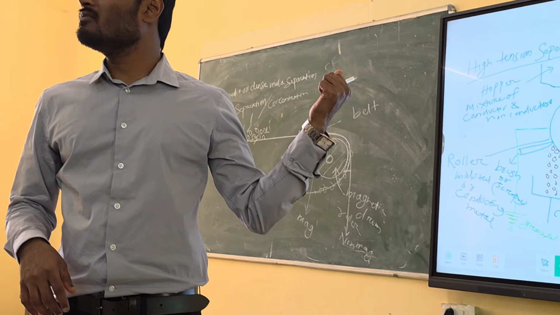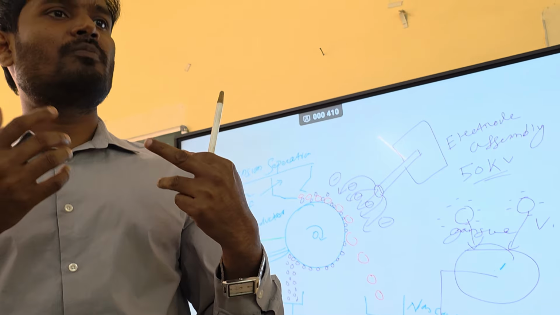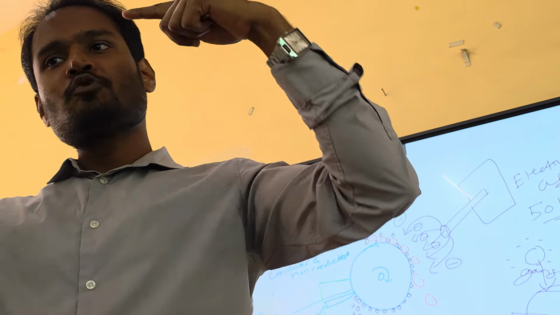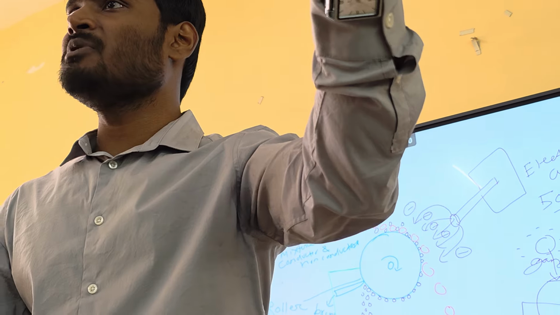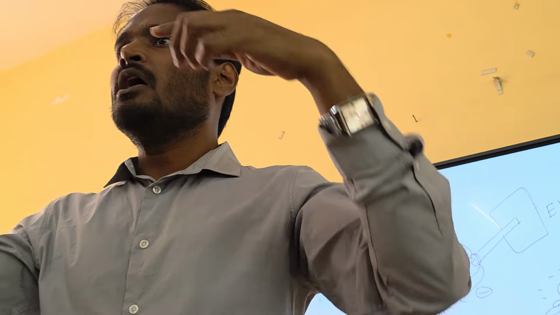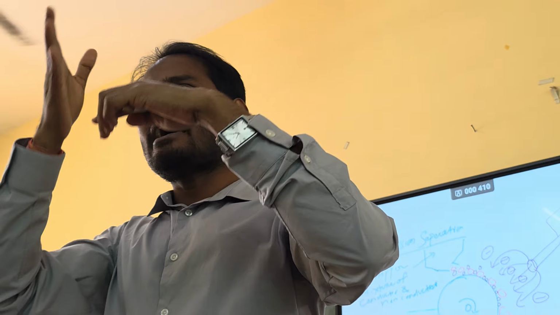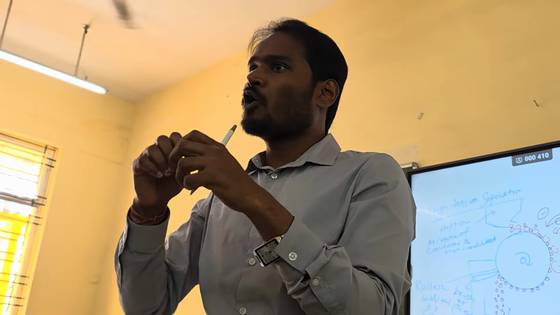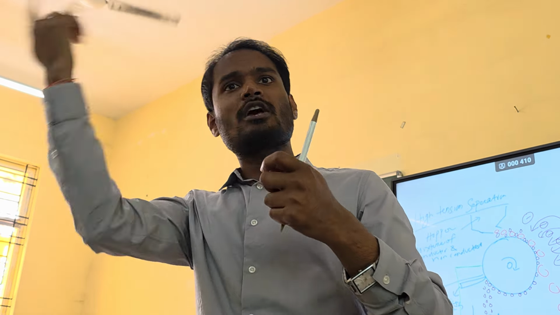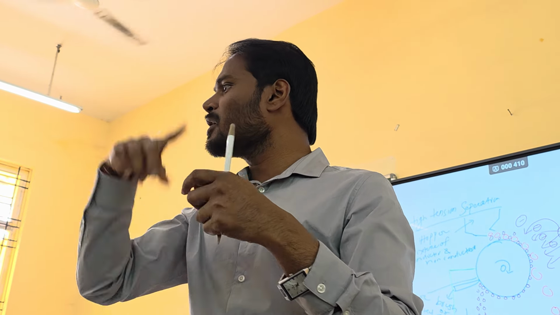So the function of the electrode assembly is to provide charge, so that these charged particles will fall on the mineral surface, and the mineral surface will become charged, right? And how the charge is forming, you understood? It has two electrodes. One electrode is connected to the positive terminal, one electrode is connected to the negative terminal. And in between the electrodes, the normal atmosphere is there, which is nitrogen, oxygen and so on. And the voltage applied is so high that automatically the gas becomes ionized, because electrons will come out. From the nitrogen atom, electron will come out, it becomes positive, and electrons will be there. So a lot of charge will come and it will fall on this.